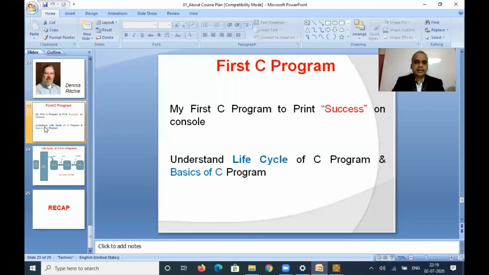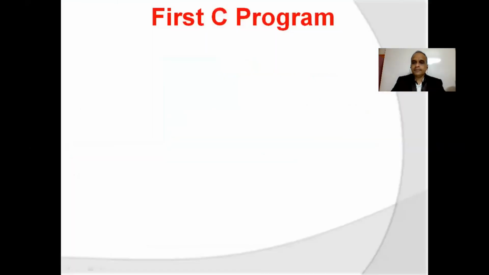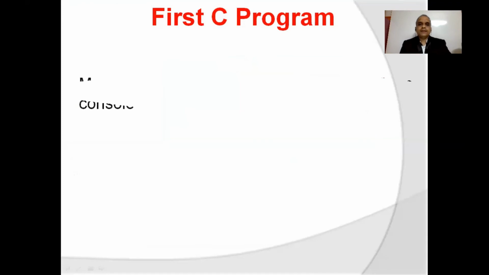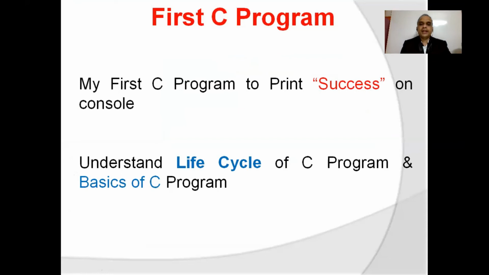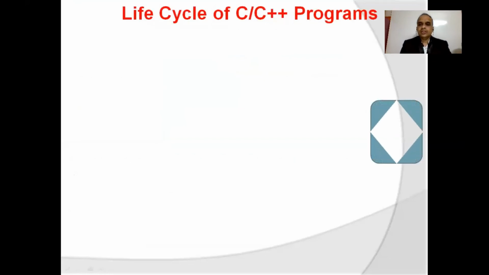Now the same thing we can observe with the help of a PowerPoint presentation also, and here we can understand this thing. Please observe. So our C program first prints success on the console, and by that way we are trying to understand the life cycle of a C program, right? So we are writing, let's say, abc.c.